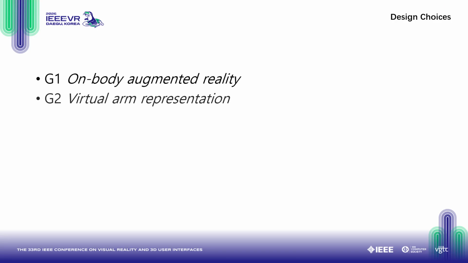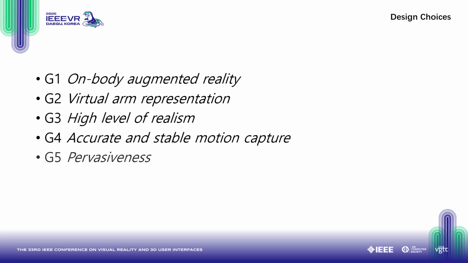To make the final system usable, we propose the 6 design goals. On-body AR, which is our ultimate goal. Virtual arm representation functions as a central medium for visualizing other data. High level of realism was proposed by biomechanical researchers, which showed the detail of simulation results.